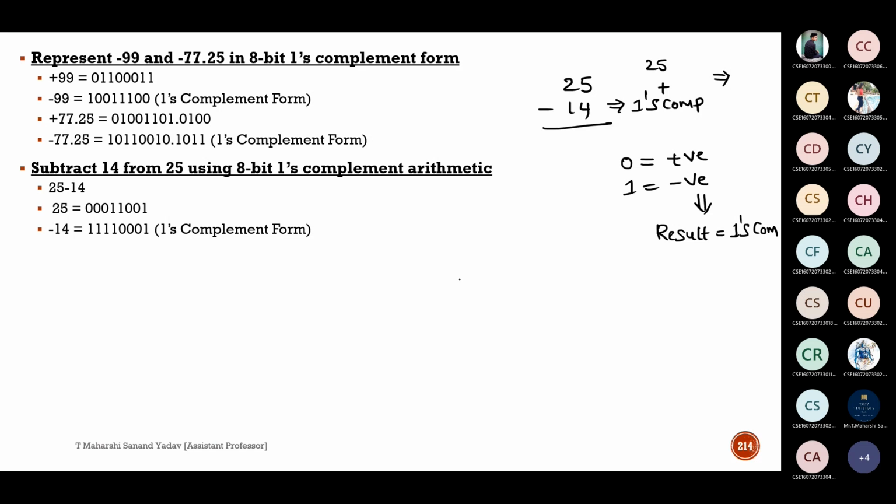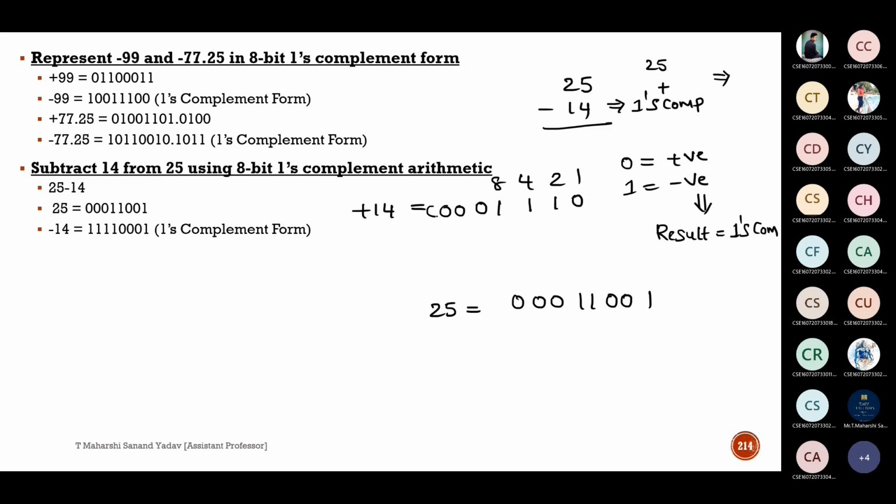So what is the equivalent of 25 in terms of 8 bits? It is 0 0 0 1 1 0 0 1. Next, what is the 1's complement of minus 14? First you take plus 14 and apply 1's complement. So what is the equivalent of plus 14? It is 1 1 1 0, and it should be in terms of 8 bits, so you can add 4 zeros here.